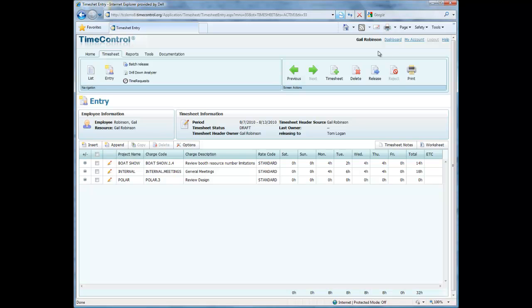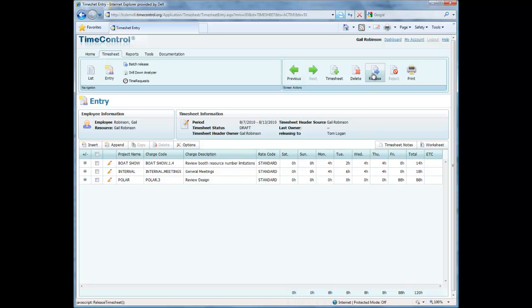I've logged in as Gail Robinson, and Gail is working on this week's timesheet. She's already entered 2 lines of her timesheet to add up to 4 days of work. And we're just going to finish off Gail's timesheet here for Friday. And we're going to accidentally type in 88 instead of 8 hours for her week, so that we have an error in the system for sure, and see what happens when we try to release that. So Gail now, instead of a 40-hour timesheet, has a 120-hour timesheet, which we can see down here at the bottom. Let's go release this.